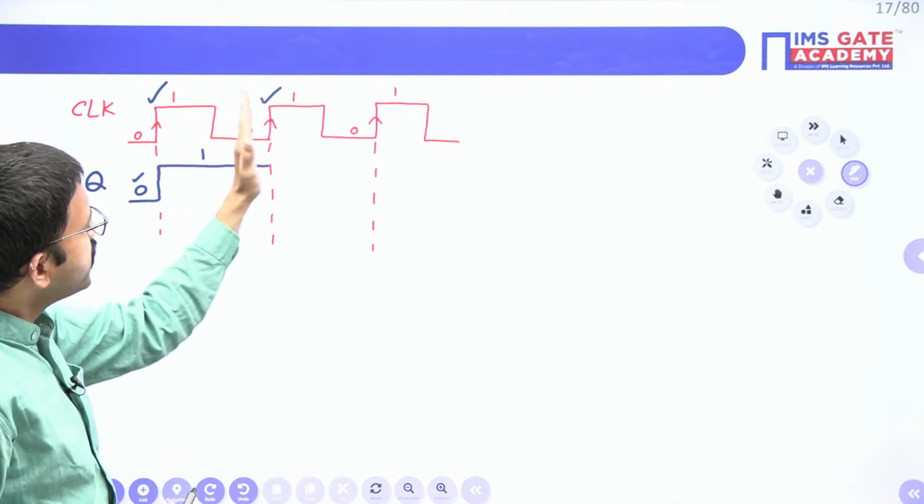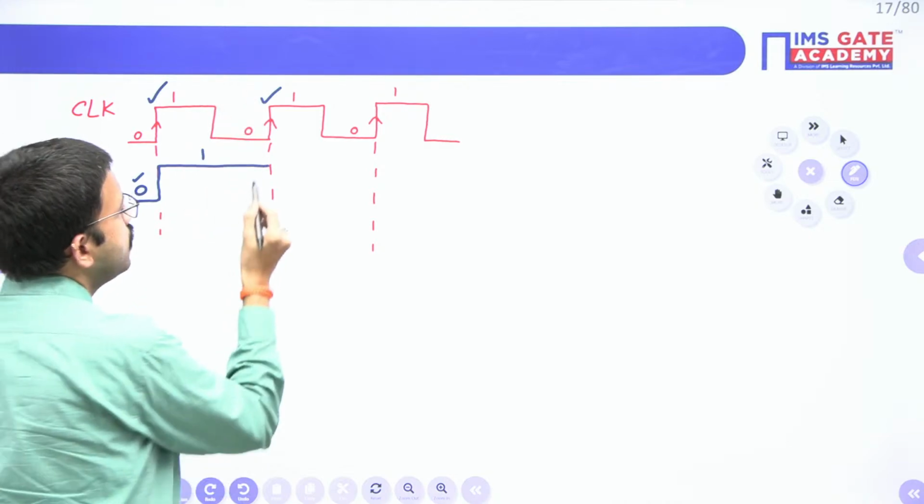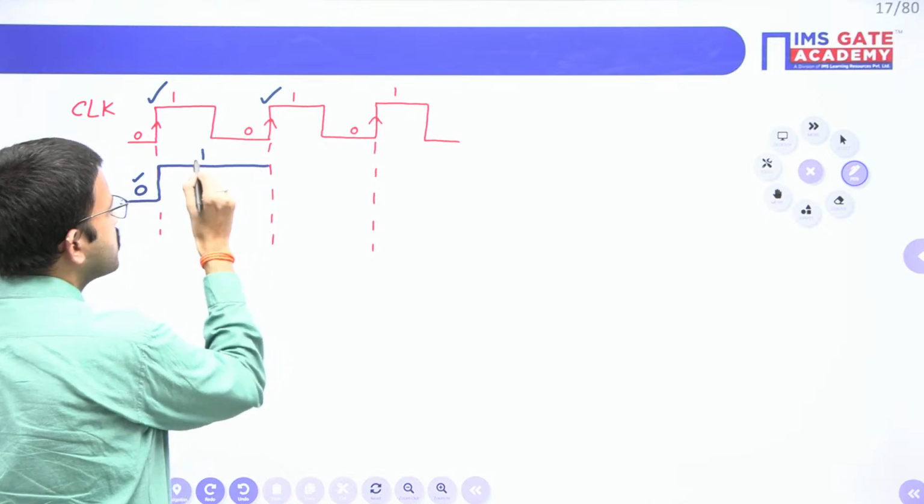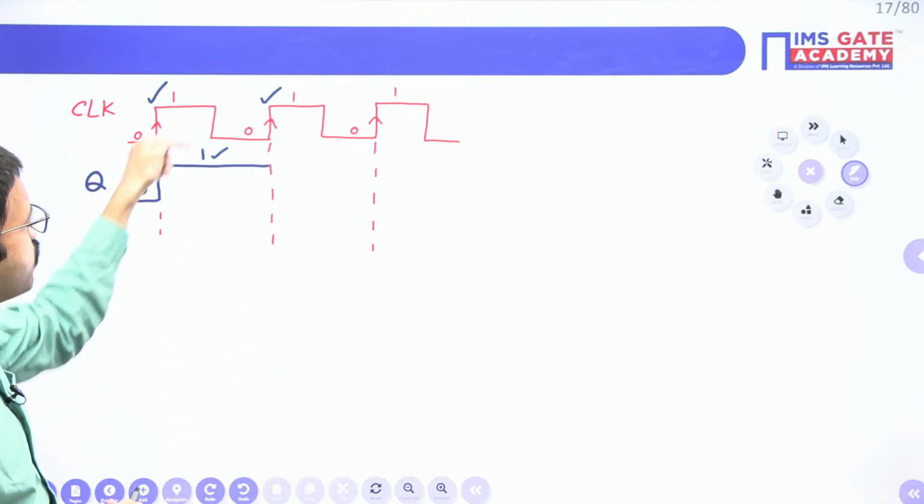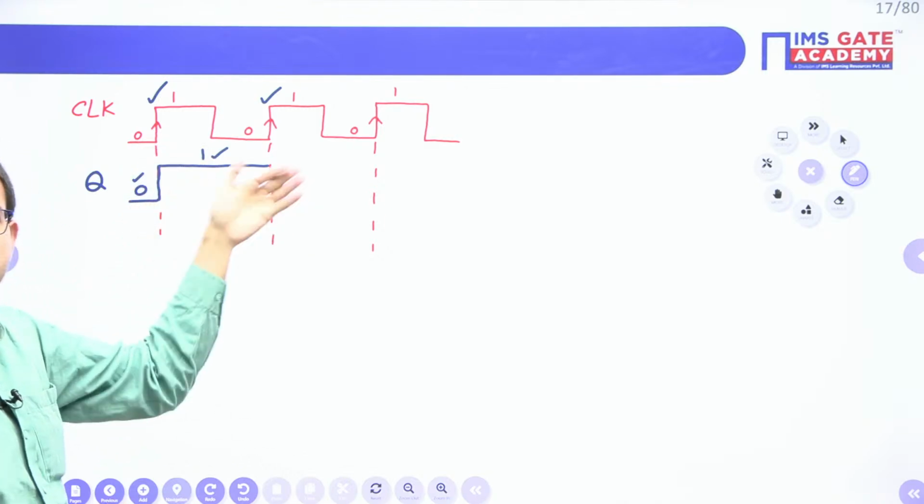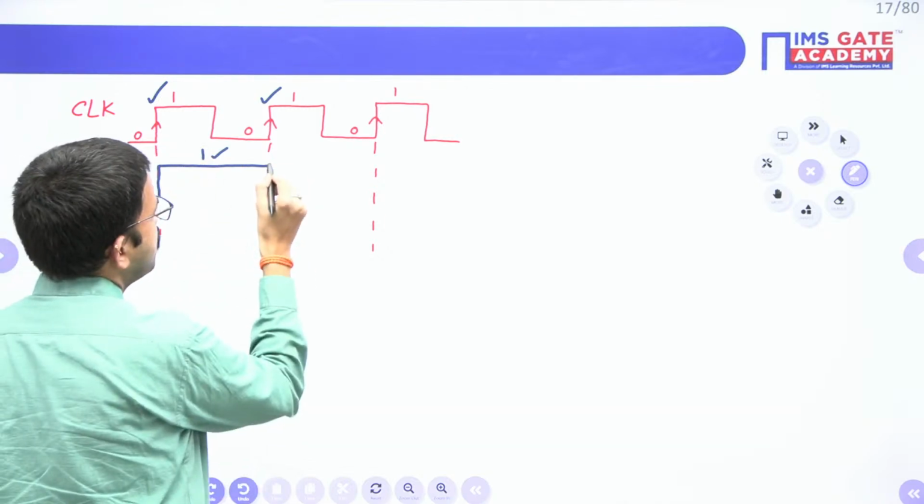Now here we are getting the second positive edge of the clock signal, right? Since just before this positive edge you are having the previous value as 1, now it will become 0.